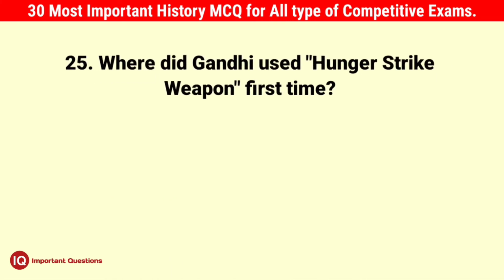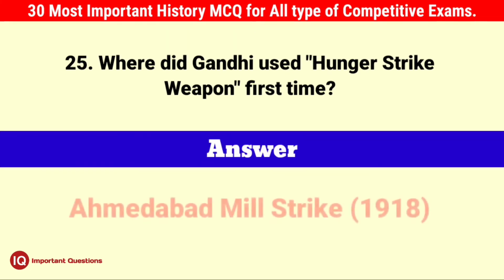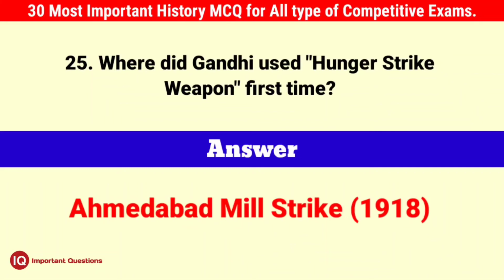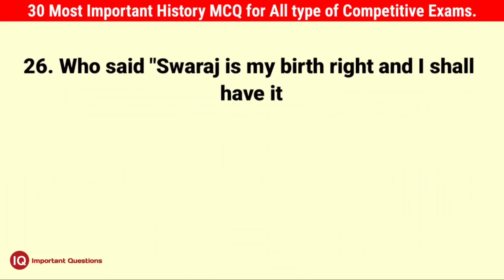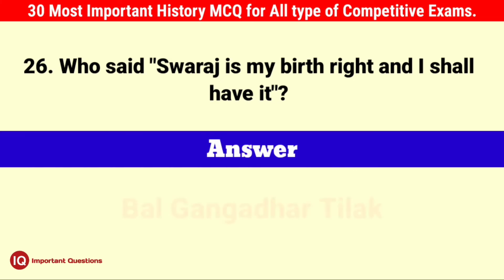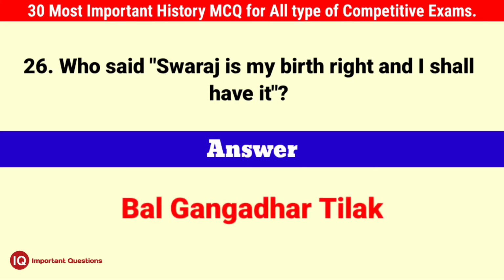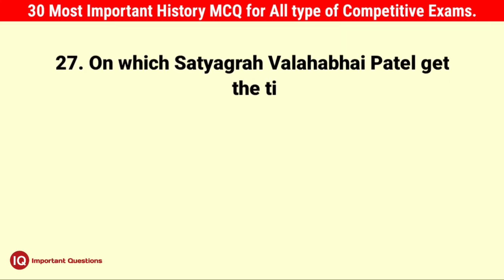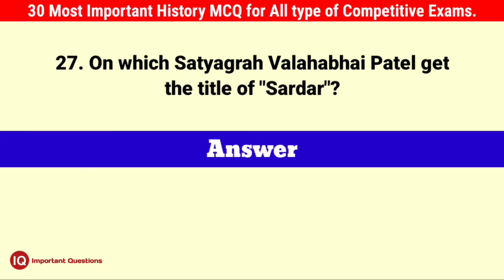Question number 25, where did Gandhi use hunger strike for the first time? Ahmedabad mill strike 1918. Question number 26, who said Swaraj is my birthright and I shall have it? Answer, Bal Gangadhar Tilak. Question number 27, in which Satyagraha did Vallabhbhai Patel get the title of Sardar?